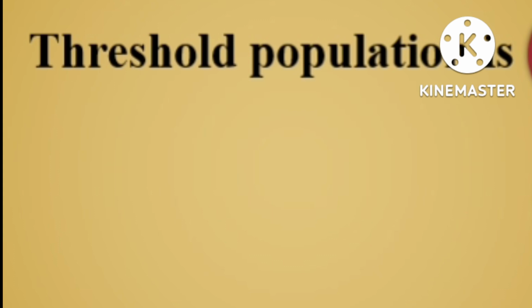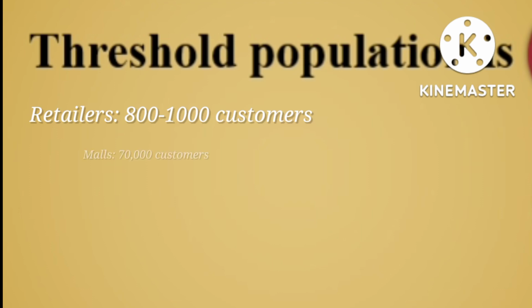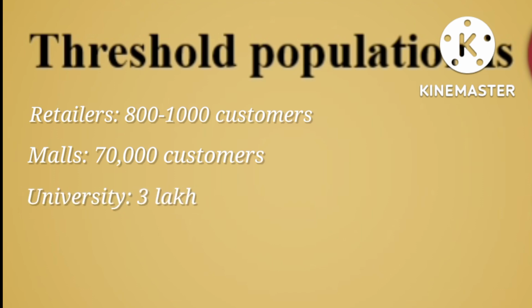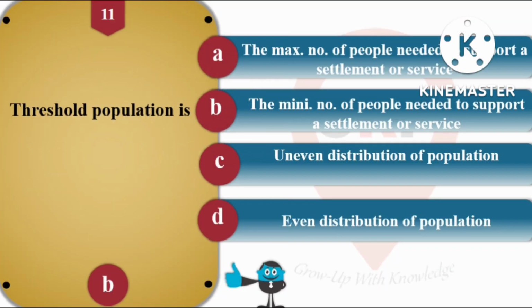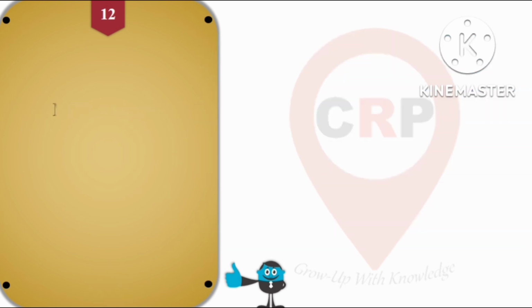Typically, low order shops such as retailers may require 800 to 1000 customers, whereas malls require 70,000 customers to be profitable, and universities may need 3 lakh to be viable. So that is threshold population, the minimum number of people needed to support a settlement or a service. So answer for this question number 11 is B. Then question number 12.